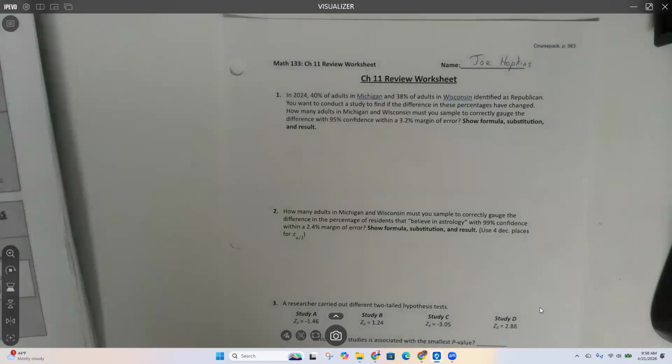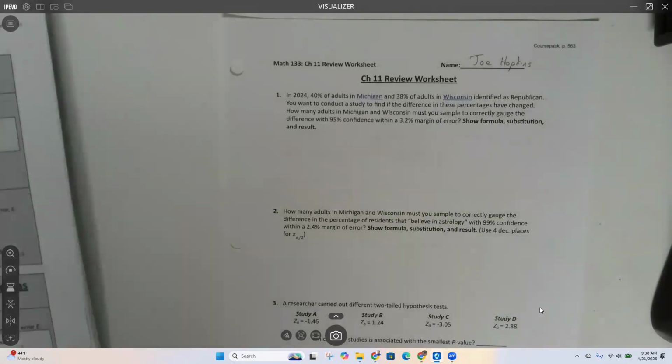Sometimes those samples are from the same population before and after something. But anyway, the point is we have two samples and we want to compare them, which means we'll have two p hats, we'll have two different x bars, right? Two different results.